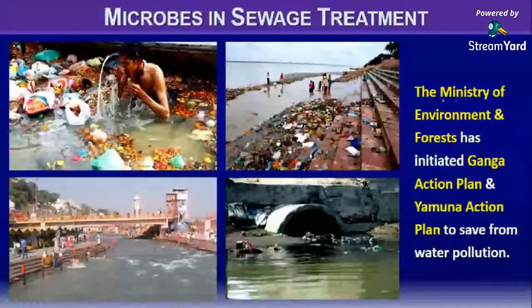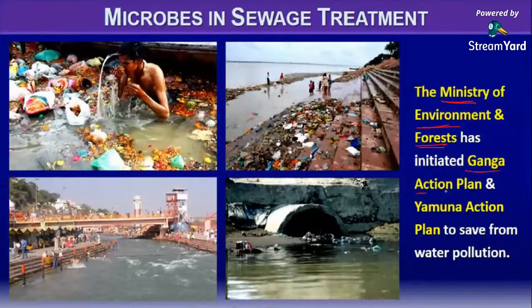Next, the Ministry of Environment and Forests has initiated the Ganga Action Plan and the Yamuna Action Plan to save them from water pollution. Guys, in the earlier days, human beings at least considered the Ganga and Yamuna as holy rivers, and they would not have the courage to pollute those rivers with any kind of pollutants.